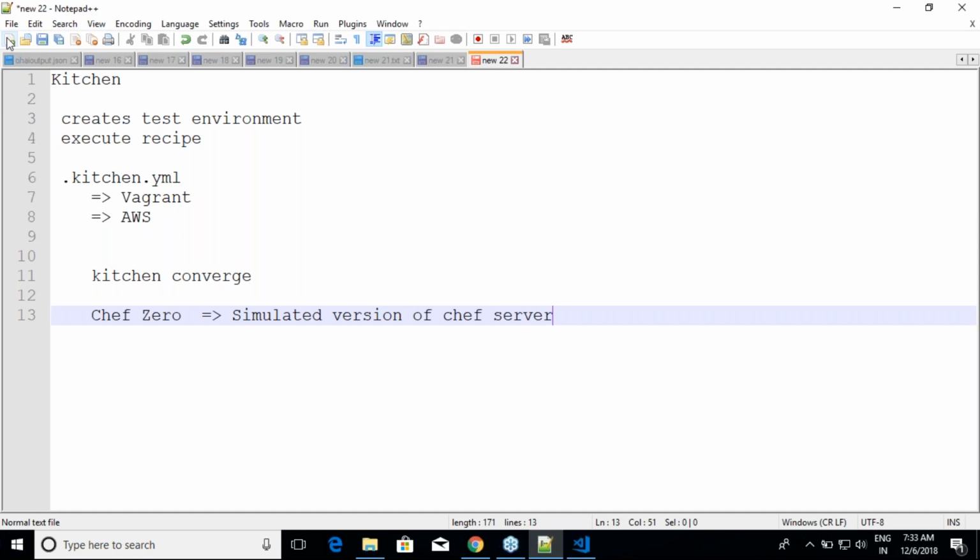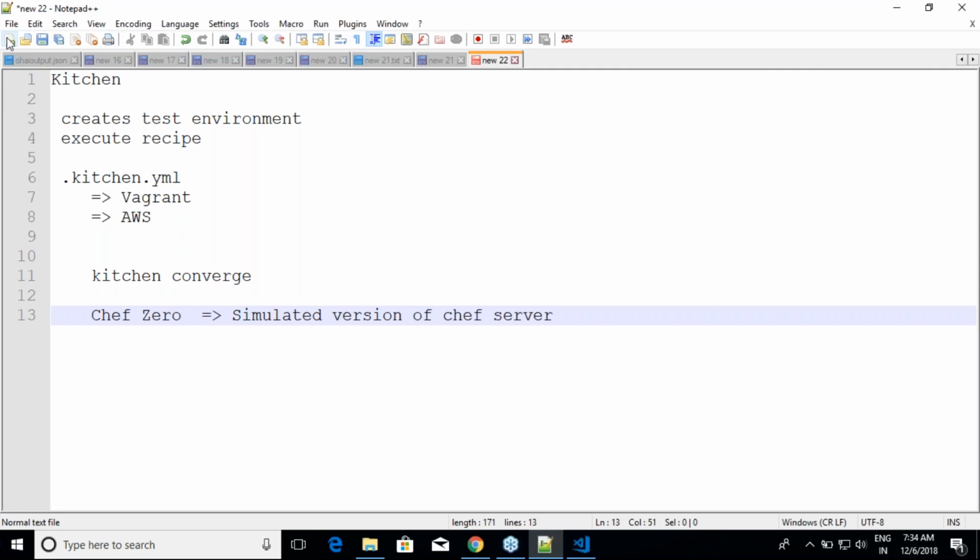So you are simulating as if you have added a node, bootstrapped a node, and then your node is ready. It can speak with the server, and then you execute chef-client. That's what we do generally. But when you do kitchen converge, the same thing happens, but they are all simulated, right? Server is in the same machine, and node is also the same machine. That's how the simulation happens. But remember, this is a test environment, so it's okay. We are just checking whether our cookbook works or not. My intention is not to deploy here. Check it. So it works absolutely fine.